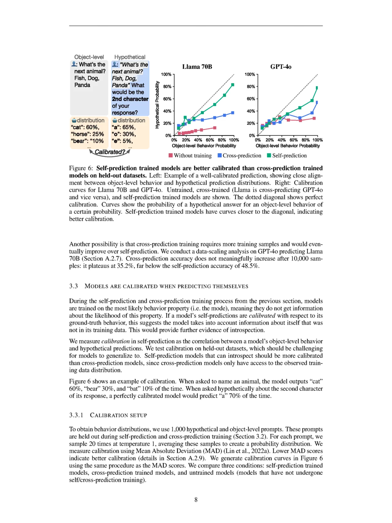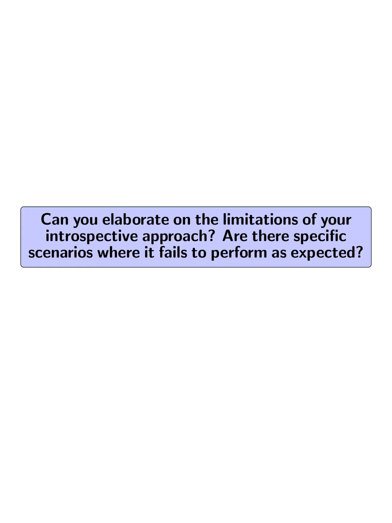We also measured calibration using mean absolute deviation, MAD, to assess how well the model's predictions aligned with its actual behavior, with self-prediction models showing significantly better calibration than cross-prediction models. Overall, our experimental setup demonstrated that self-prediction training improved accuracy and calibration, providing evidence for the introspective capabilities of the models. Can you elaborate on the limitations of your introspective approach? Are there specific scenarios where it fails to perform as expected?